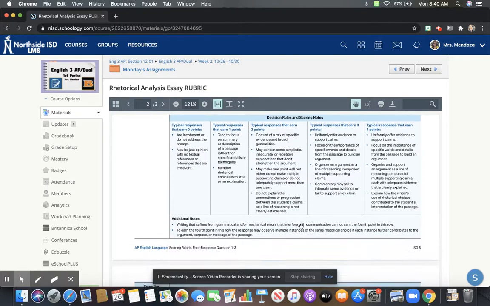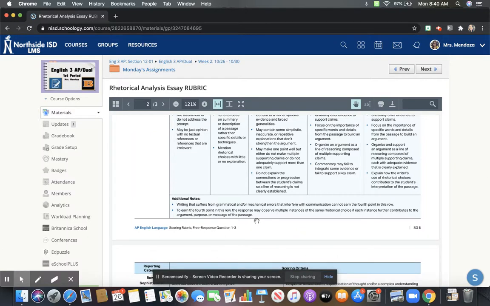Okay, so note down here, writing that suffers from grammatical or mechanical errors that interfere with communication cannot earn the 4th point.